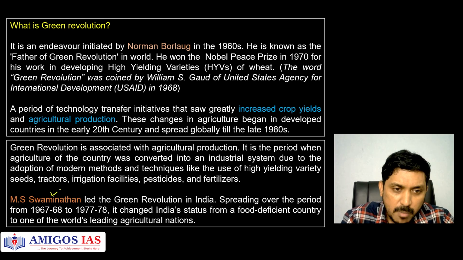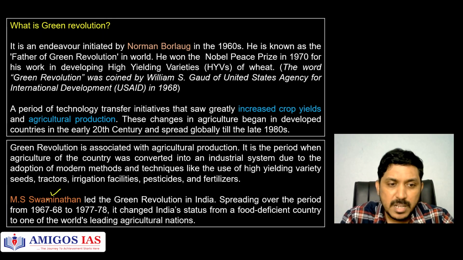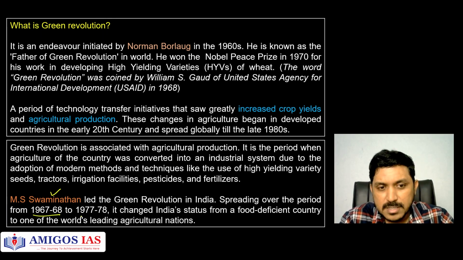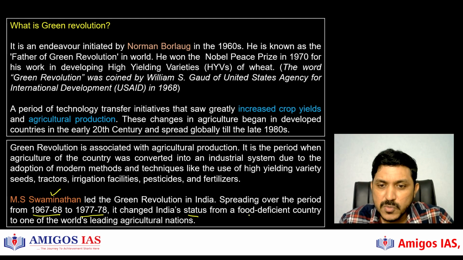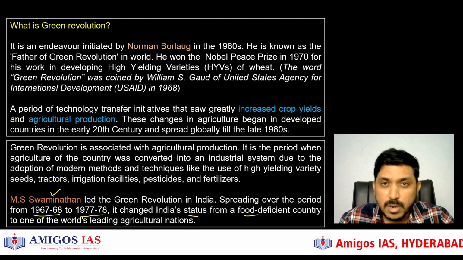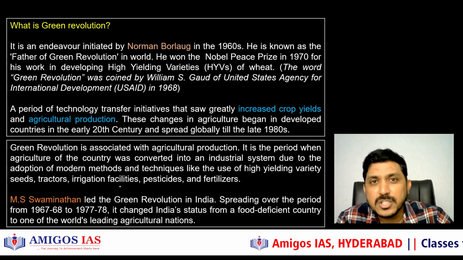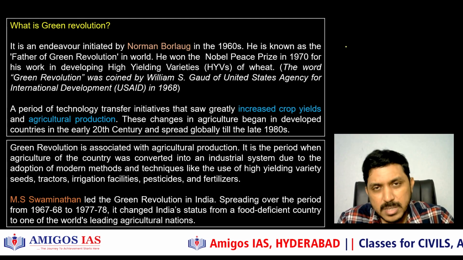So in India, MS Swaminathan led this revolution, spreading from 1967-68 to 77-78. This particular phase of green revolution happened in India. It changed India's status from a food deficient country to one of the world's leading agricultural nations. So, a little bit about MS Swaminathan.